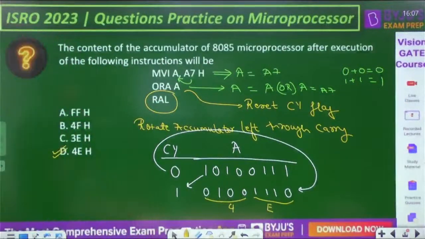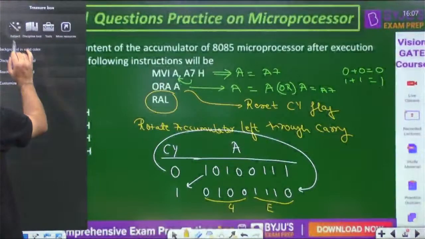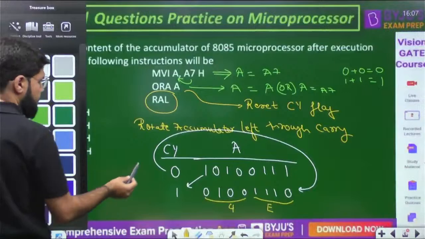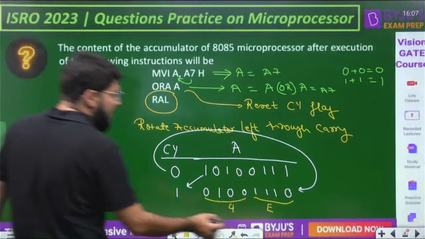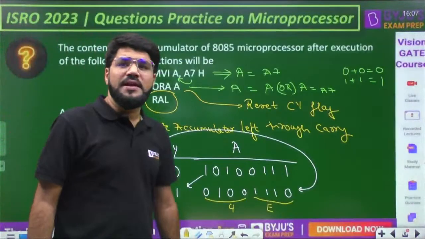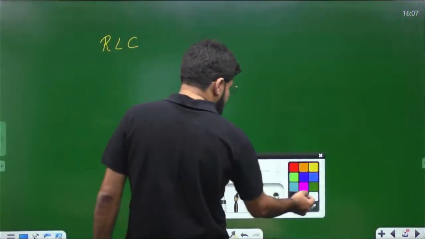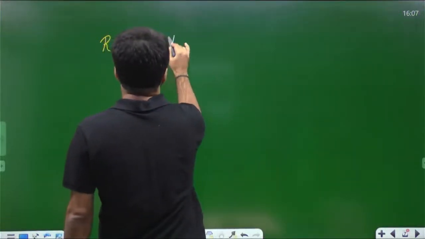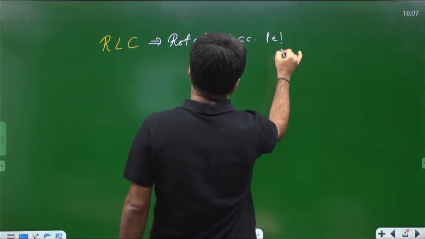What's next? Sometimes students are having confusion in one of the instructions, so let me take up that instruction first of all, related with this. Now this is RAL. Rather than RAL, if the instruction was RLC. RAL is rotate accumulator left through carry, and then there is this RLC. What is RLC? RLC is simply known as rotate accumulator left.